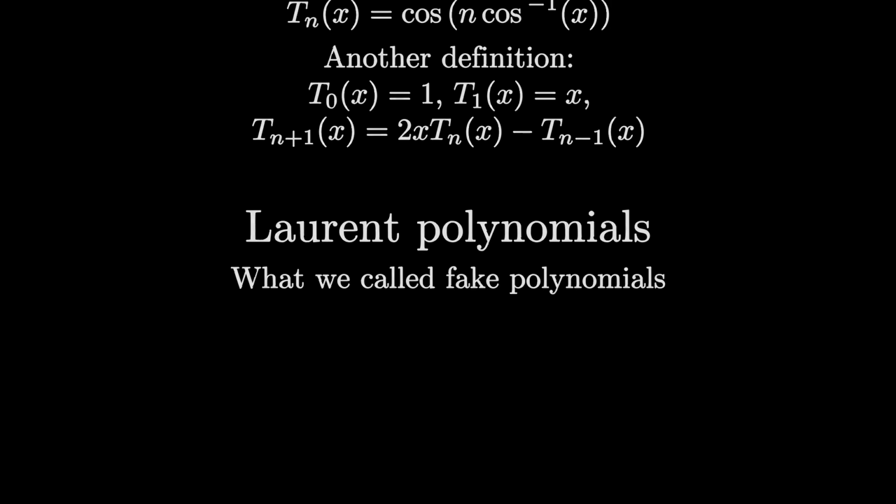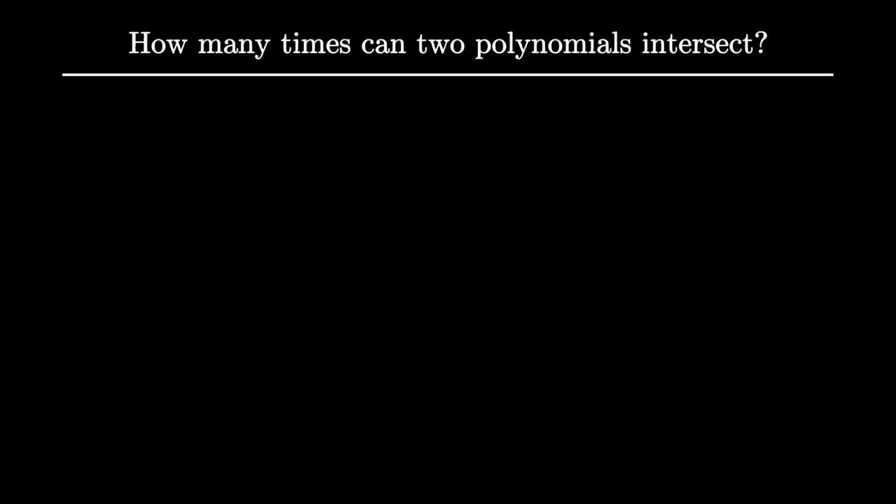Now let's move on to the two missing proofs. How many times can two polynomials intersect? We claimed that the answer was the maximum of their degrees, regardless of whether the coefficients and inputs were real or whether they were complex. We'll see a proof now.